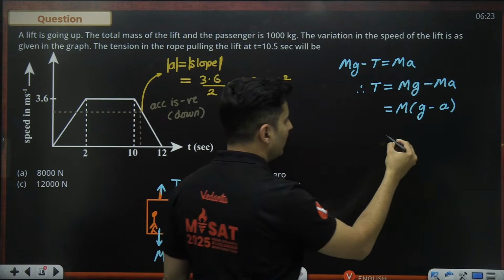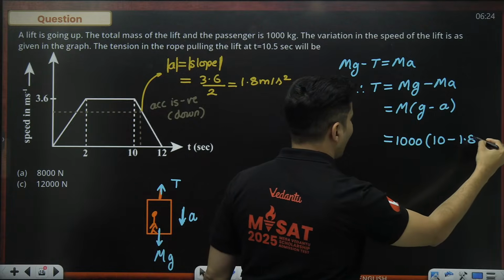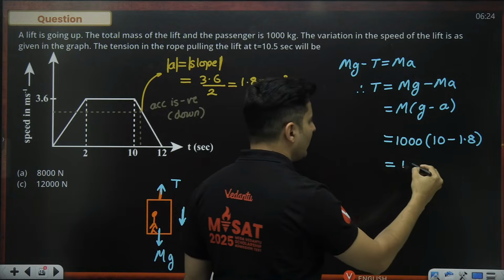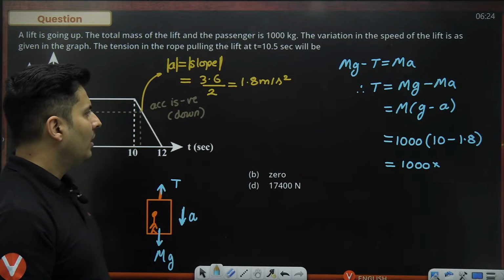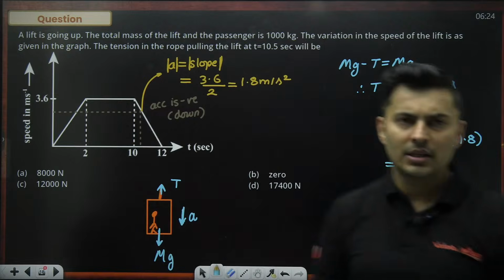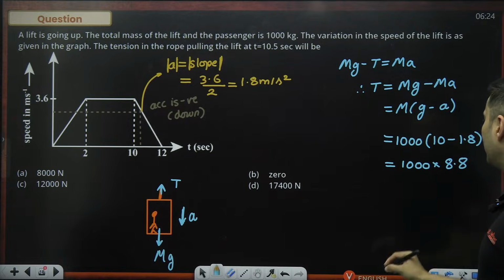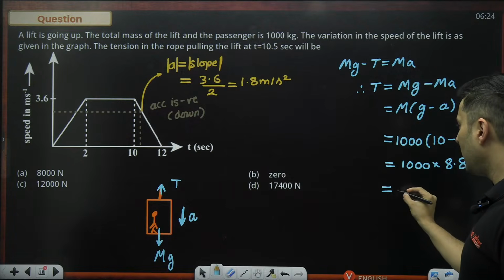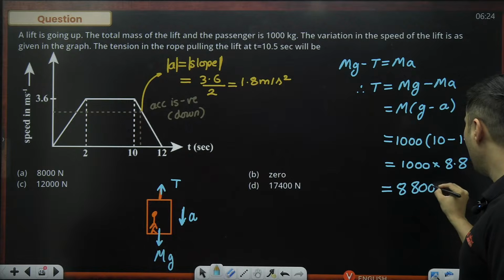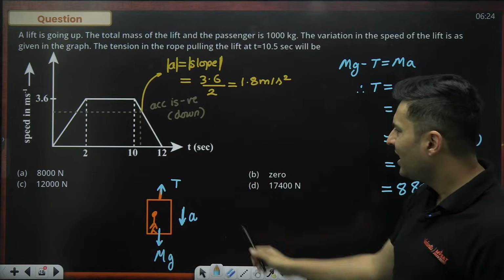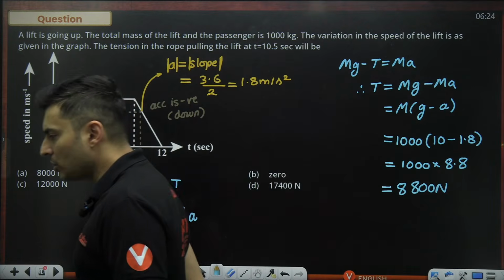Now you just have to substitute it. How much is the mass? It was 1000 kilos. G is 10, minus 1.8. So it will become 1000 multiplied by (10 minus 1.8), which is going to be 8.8, so 8,800 Newton. I think the options are not matching, but it should be 8,800. I think this 8 should have been there.